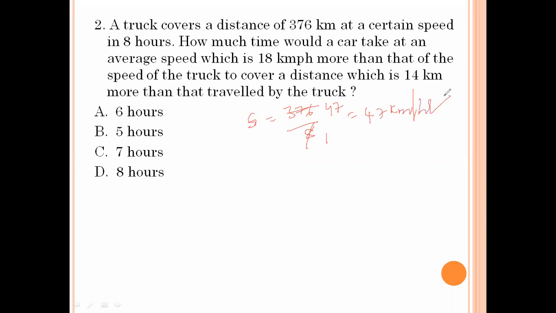How much time would a car take at an average speed which is 18 kilometers per hour more than that of the speed of the truck to cover a distance which is 14 kilometers more than that traveled by the truck? 47 plus 18 is 65. 65 is the car speed. Now it covers 14 kilometers more, so 376 plus 14 is 390, divided by 65. That gives 6, so it takes 6 hours. Option A is the right answer.